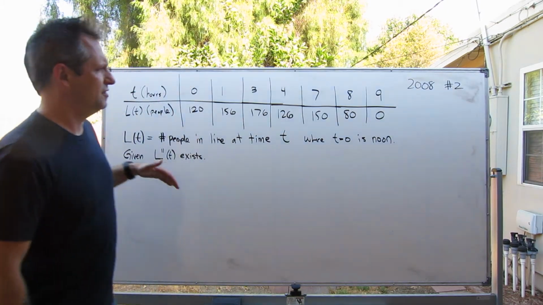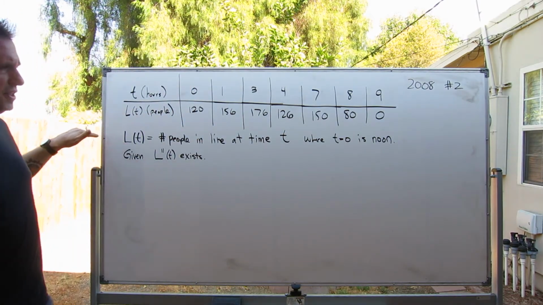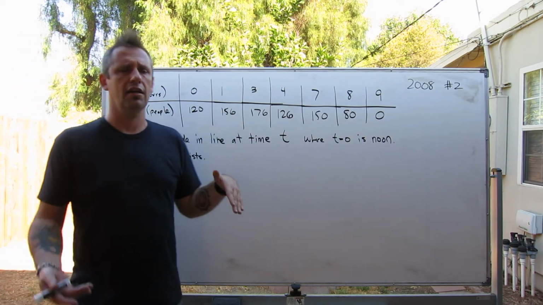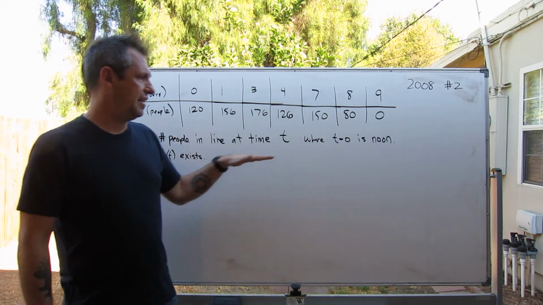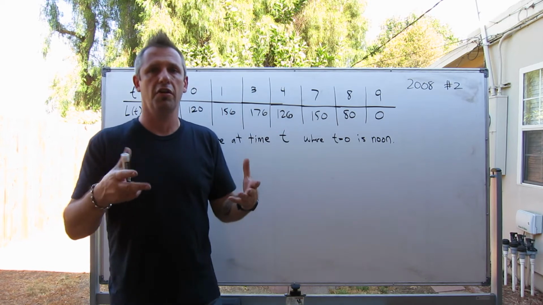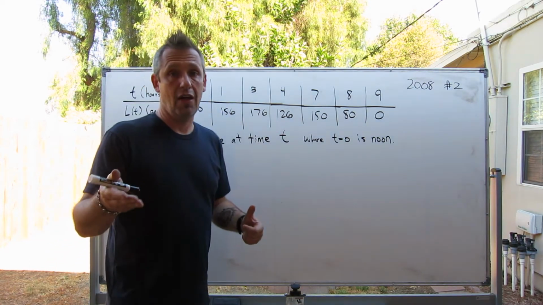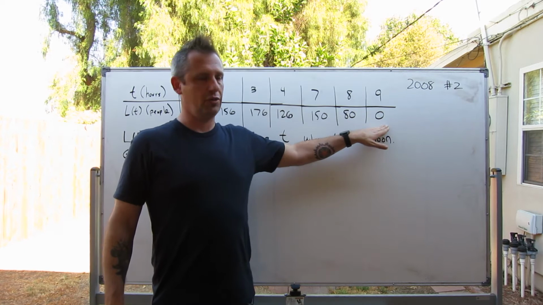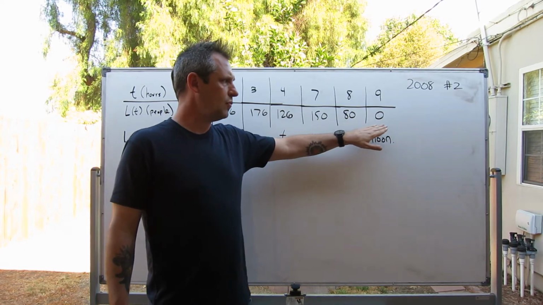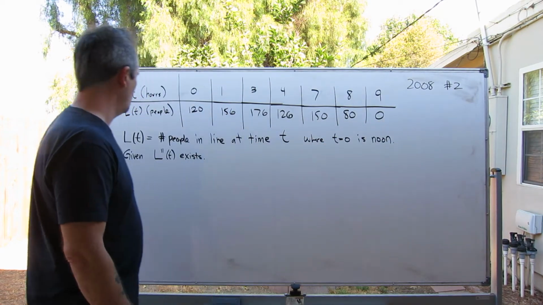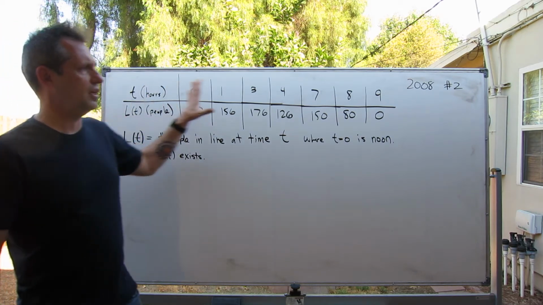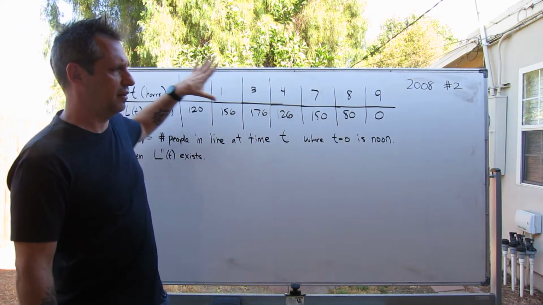All of this problem has had to do with this function, L of t, which is modeling the number of people that are waiting in line to get concert tickets at any time t, where t is measured in hours and t equals 0 is thought of as noon. The tickets sell out after the first 9 hours, so at t of 9, which is L of 9, which is 9 p.m., there's nobody waiting in line. You're also told that the second derivative of this function definitely exists, though they only give us some values for the function L of t.